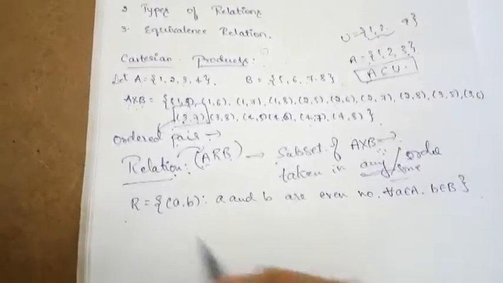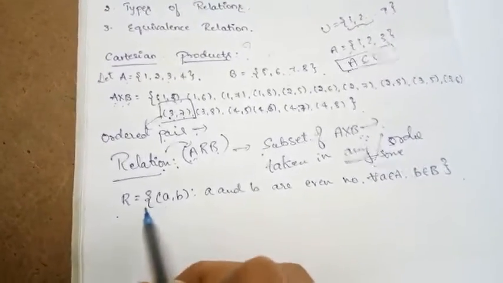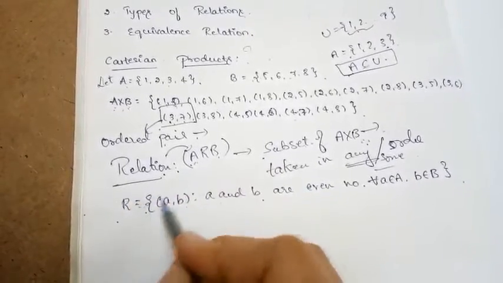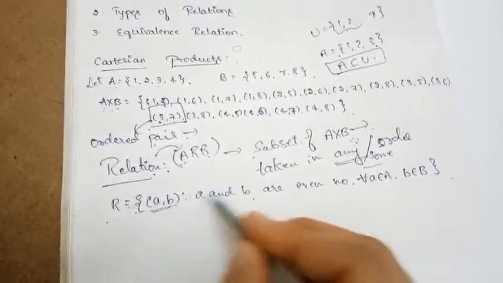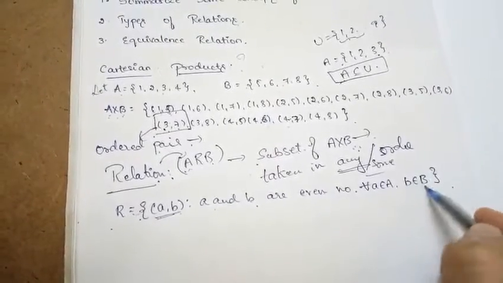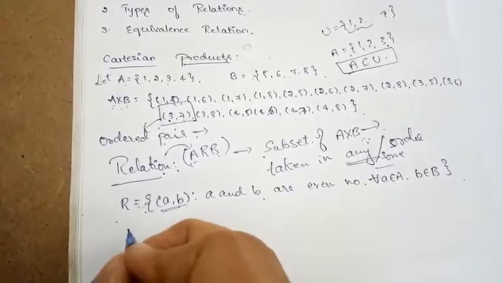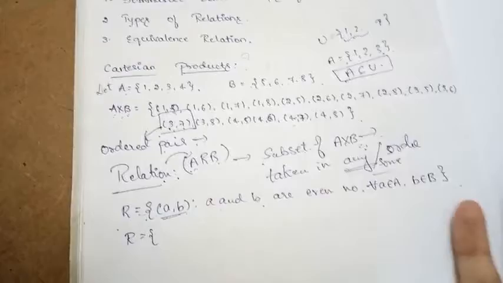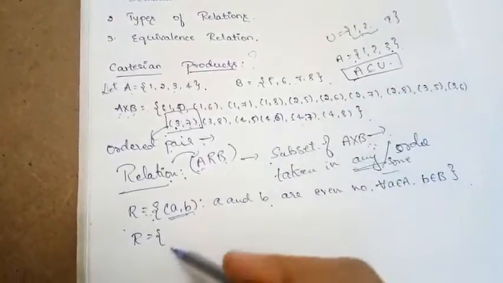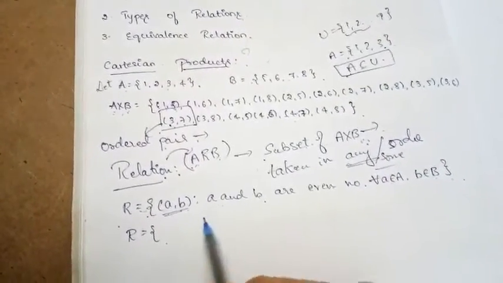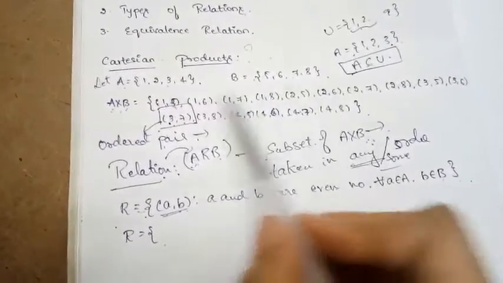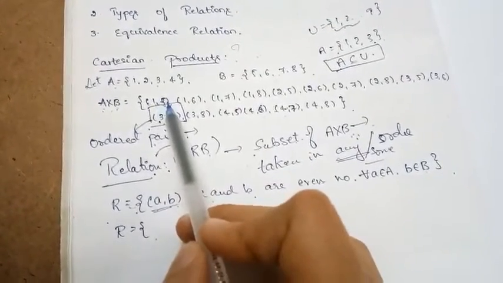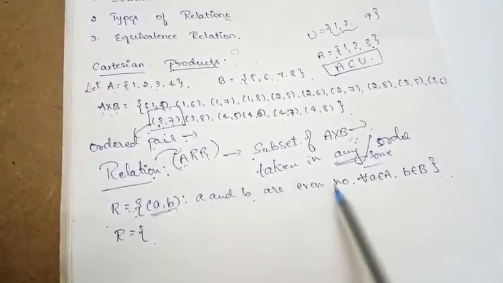So what the relation is saying is that we are considering a and b, whatever the elements of the relation, in the form of ordered pairs, where a and b are even numbers for all a belonging to A and b belonging to B. Now what are those elements? I have mentioned the relation in rule form. Let us see which ordered pairs come under this relation. So (1, 5) is not at all possible, because 1 is not even, 5 is not even. They are saying both should be even numbers.